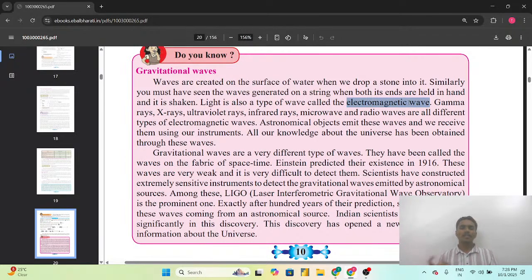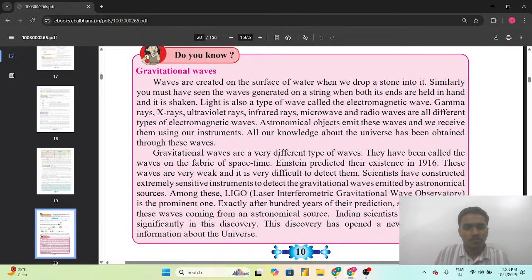The electromagnetic wave, this is the light which we will see in the next chapter, where we have the refraction of light and reflection of light and all. So we are going to see what the electromagnetic wave is in that chapter. Gamma rays, X-rays, ultraviolet rays, infrared rays, microwaves, radio waves are all different types of electromagnetic waves. Astronomical objects emit these waves and we receive them using our instruments. All our knowledge about the universe has been obtained through these waves.